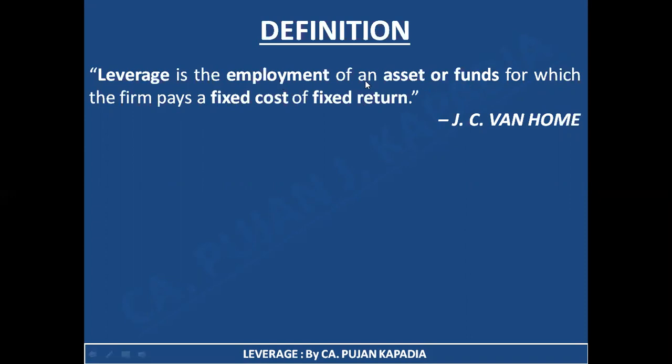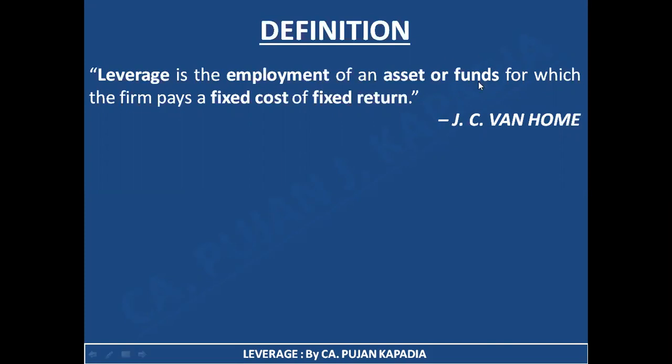What you are using in your business, you are either using the asset or you are using the funds. If I talk about an asset, my asset is going to bear a fixed cost. For example, I want to purchase an asset. I need to pay a fixed cost to purchase that particular asset. So if I want to employ any asset, I need to compulsorily pay a fixed cost to acquire that particular asset.